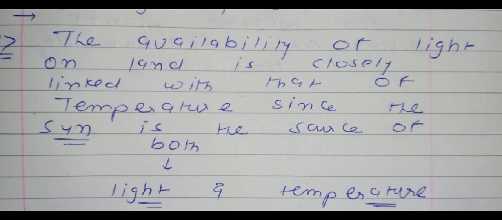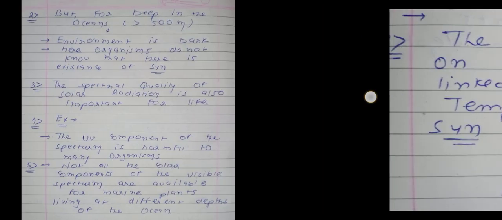Means in the presence of sunlight, the temperature will be higher, while in the absence of sunlight, if the light is absent, then temperature will be lower. So we can say that the availability of light on land is closely connected with the temperature, because the source of both light and temperature will be the same, the sun. Underline, what will be the source of light and temperature? Answer will be the sun.